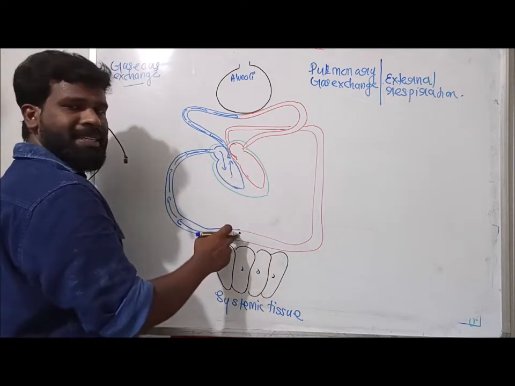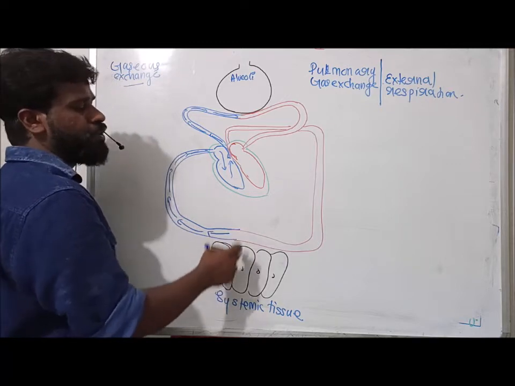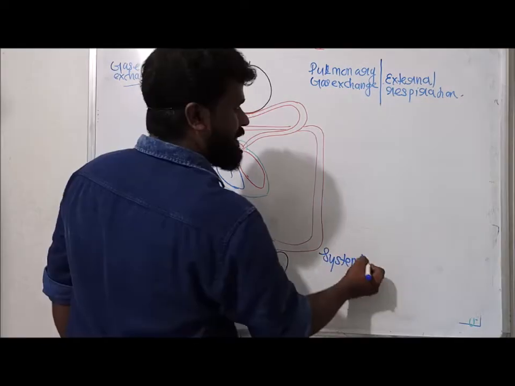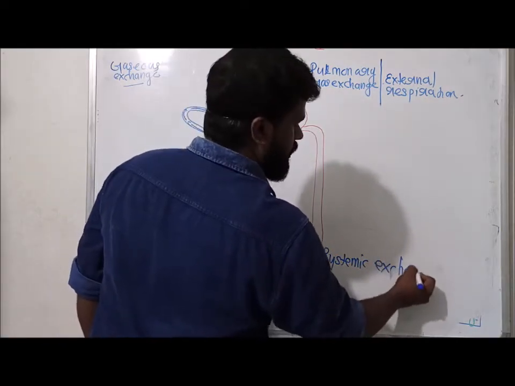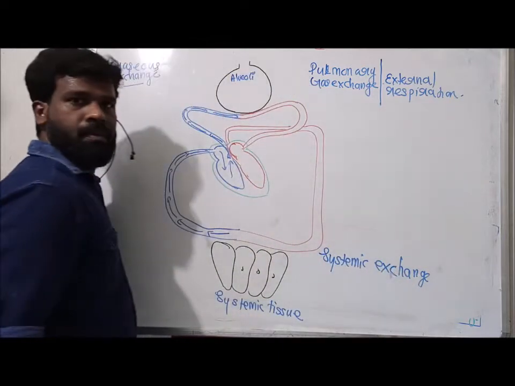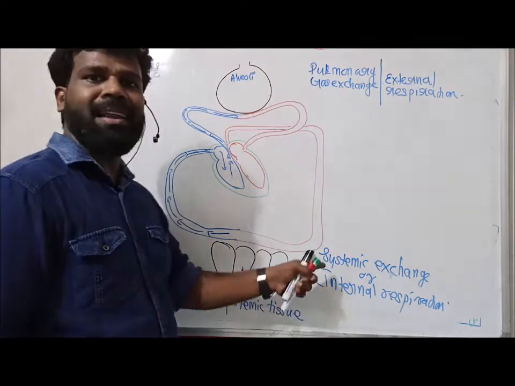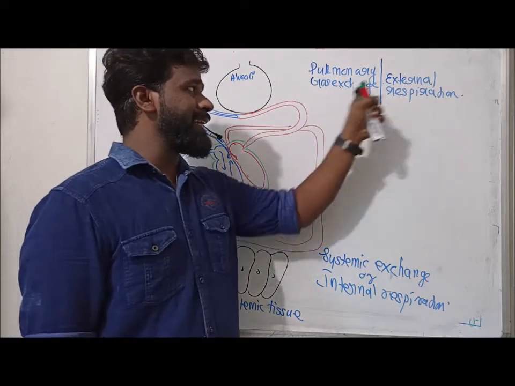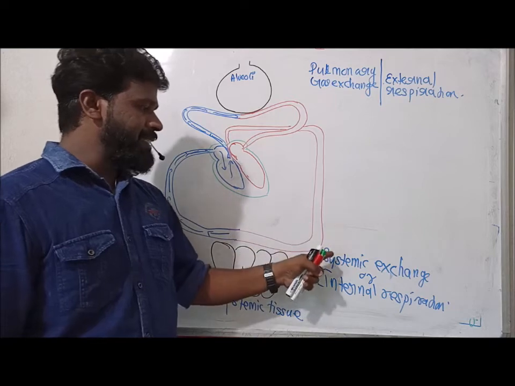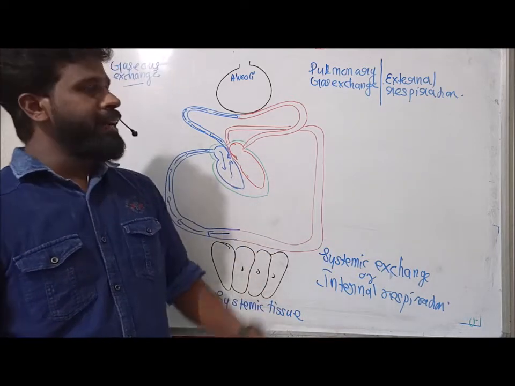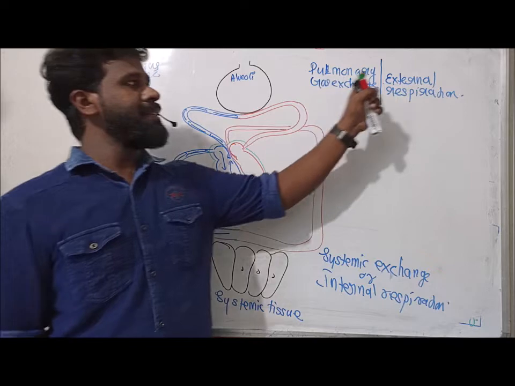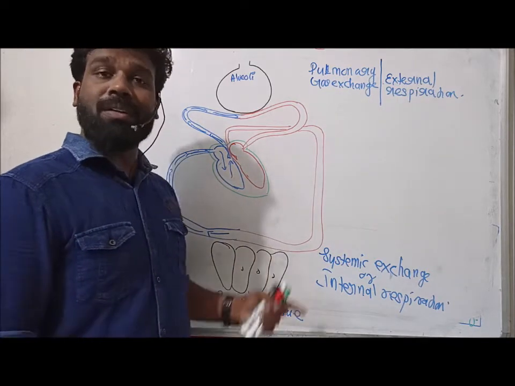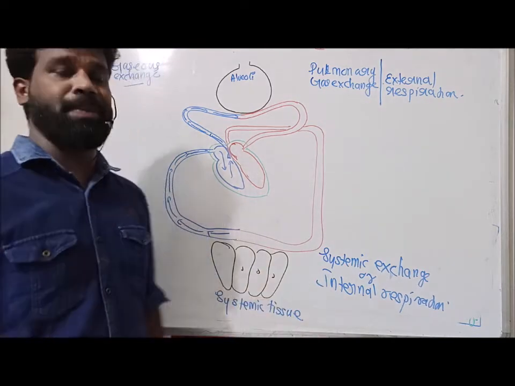Next, similarly, the gas exchange between blood and systemic tissue is called systemic exchange, or internal respiration. Thus, the gaseous exchange includes pulmonary exchange or external respiration and systemic exchange or internal respiration. Exchange between alveoli and blood is external respiration or pulmonary exchange. Exchange between blood and tissue is called systemic exchange or internal respiration.